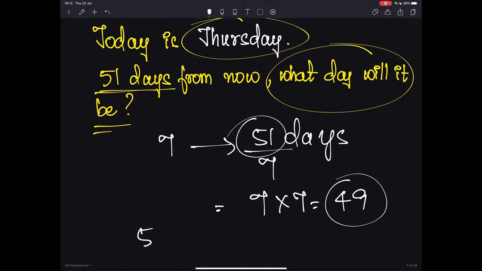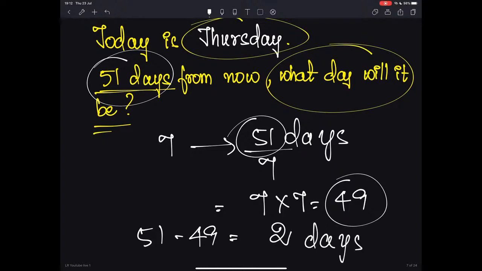From 51, the number of days in the question, deduct 49 days, the closest number divisible by 7. What is 51 minus 49? That would be 2 days. So now we have 2 days here.